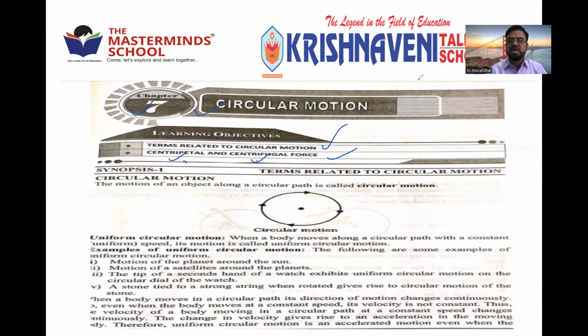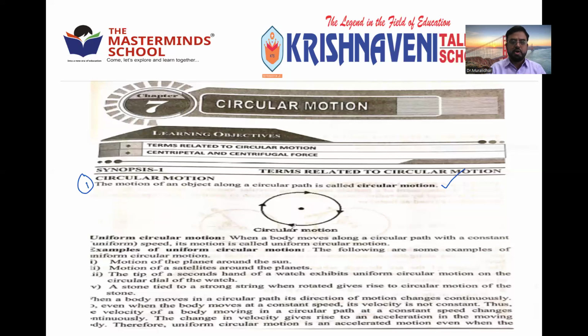But first, we'll start with what is circular motion, right? So just let me explain, then we'll go for one video also. So the motion of an object along a circular path. You can note down the first synopsis, number 1. Very important point. The motion of an object along a circular path is called circular motion. Please note down, all of you.